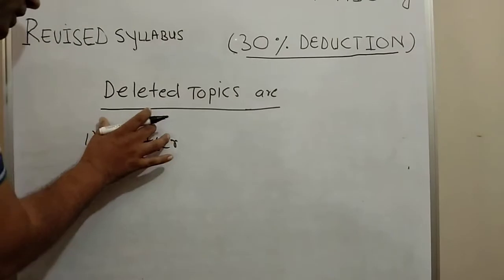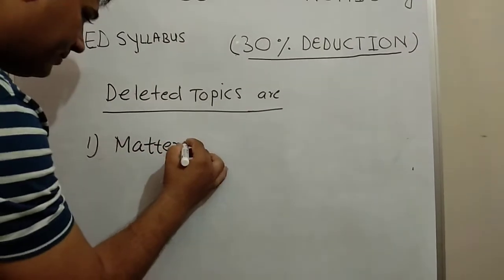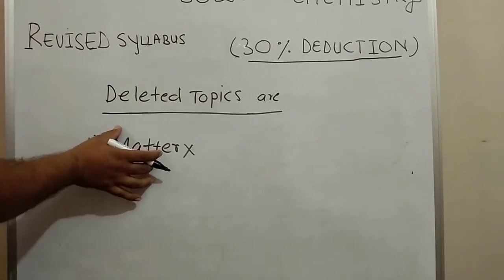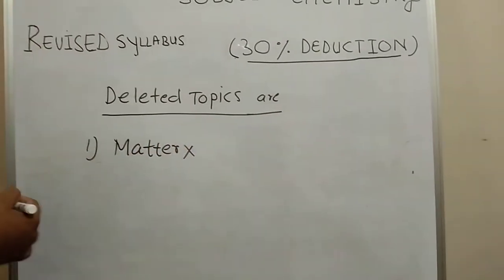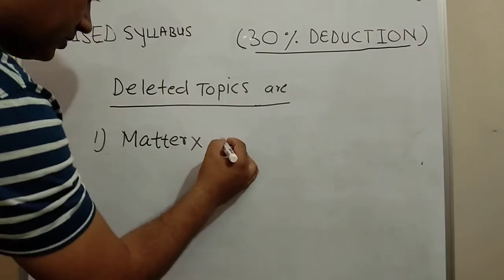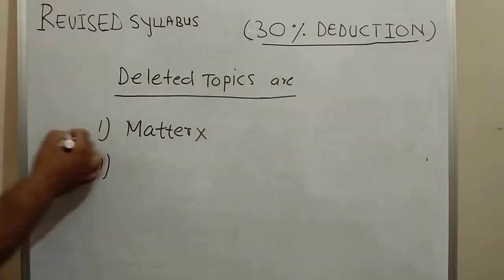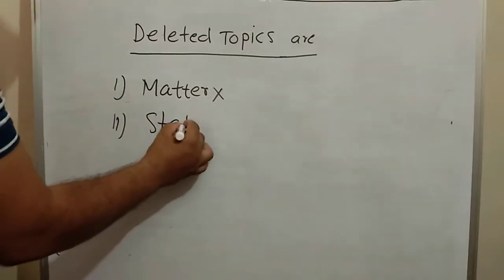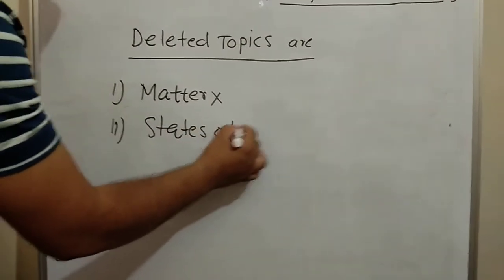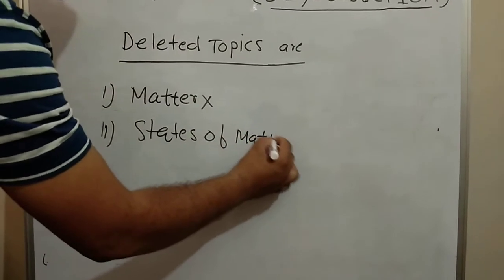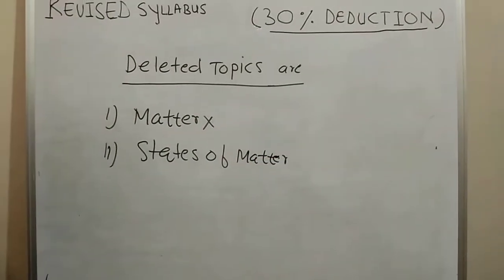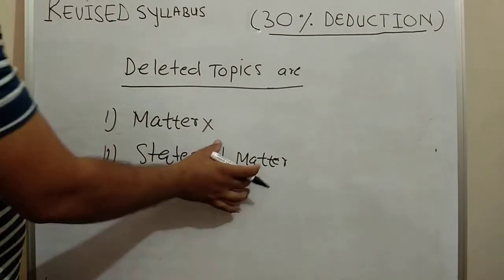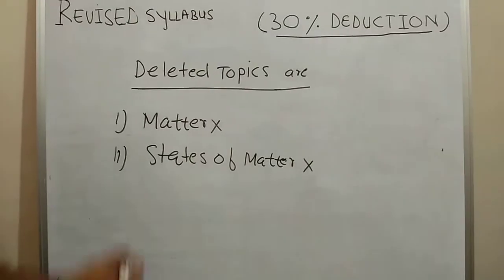There is no need to define matter because it is removed in the revised syllabus. Second one is states of matter. There is no need to study states of matter because CBSE has removed this particular topic.